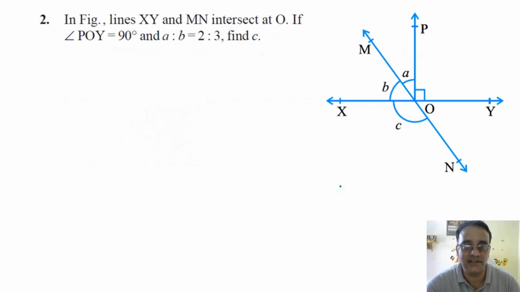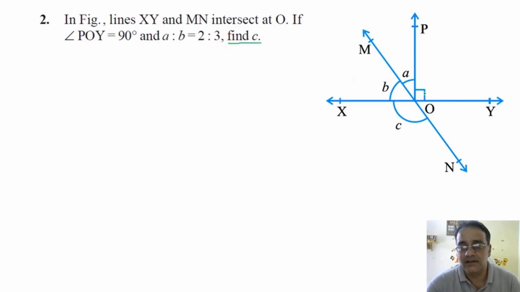So we'll now move towards the exercise question. This is a very good question. In the figure, lines XY and MN intersect at point O. If angle POY is equal to 90 degrees, and the ratio of these two angles is 2:3, find the angle c.